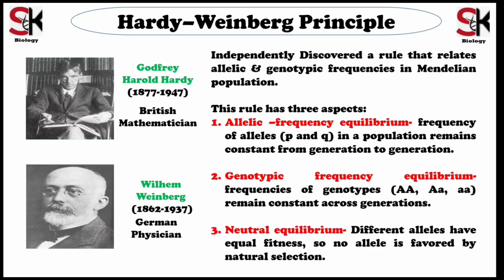This principle includes three important types of equilibrium. The first one is allelic frequency equilibrium, where allelic frequencies remain constant across generations. The second is genotypic frequency equilibrium, where genotype frequencies remain stable. And the third one is neutral equilibrium, where all alleles have equal fitness, so no natural selection occurs. Together, these show a situation where no evolution is happening.